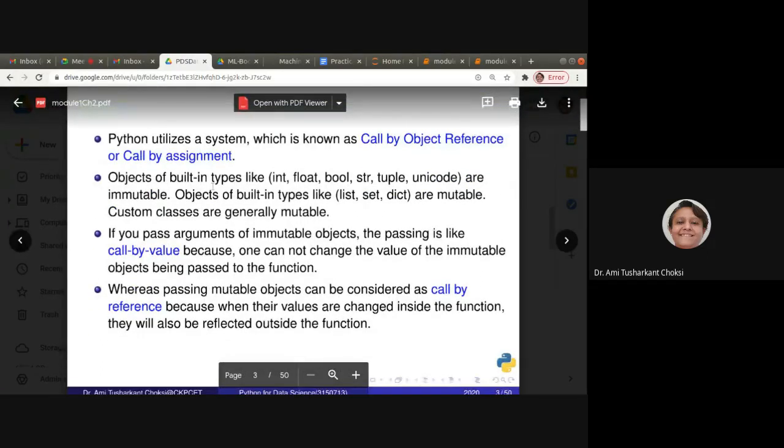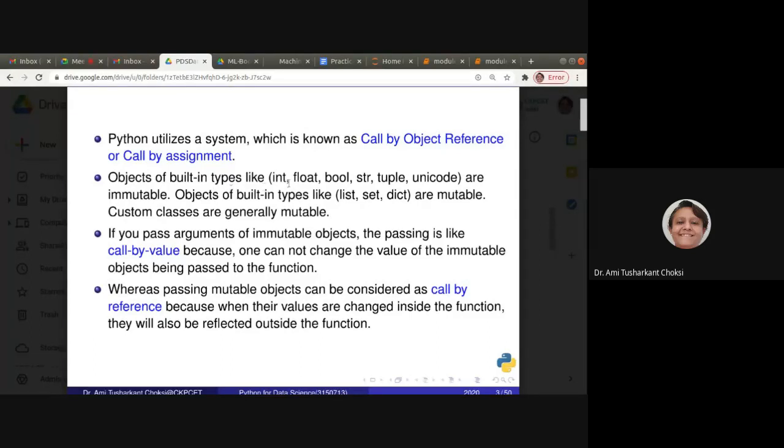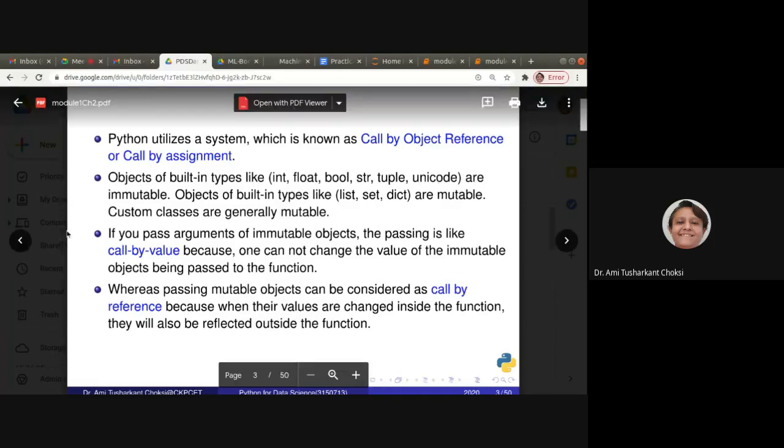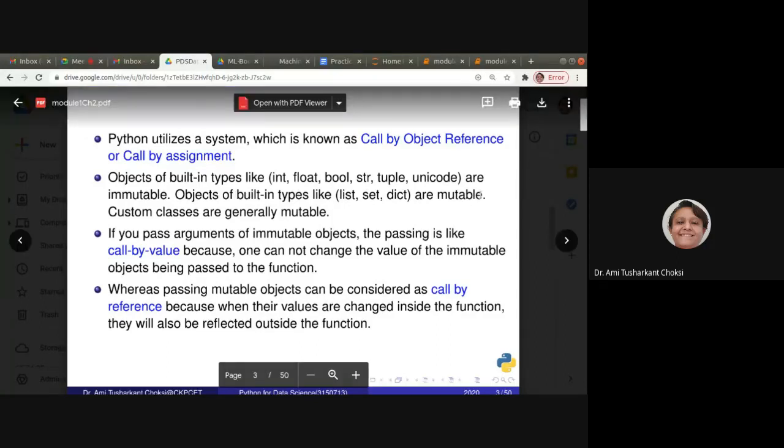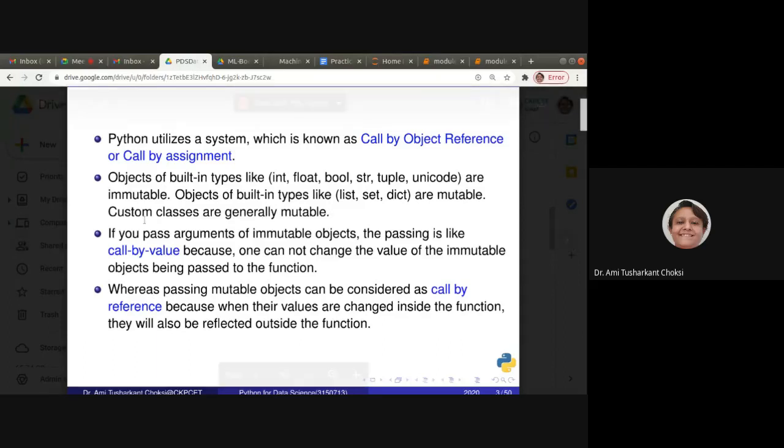Objects of built-in types like integer, float, bool, str, tuple, Unicode are immutable. Objects of built-in types like list, set, dict are mutable. Custom classes are generally mutable.